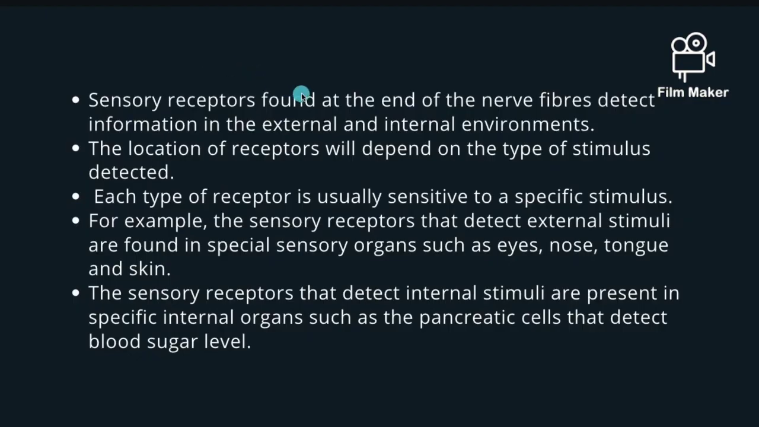Sensory receptors found at the end of the nerve fibers detect information in the external and internal environment. The location of receptors depends on the type of stimulus detected, and each type of receptor is usually sensitive to a specific stimulus. For example, the sensory receptors that detect external stimuli are found in special sensory organs such as eyes, nose, tongue, and skin. The sensory receptors that detect internal stimuli are present in specific internal organs, such as pancreatic cells, that detect blood sugar level.